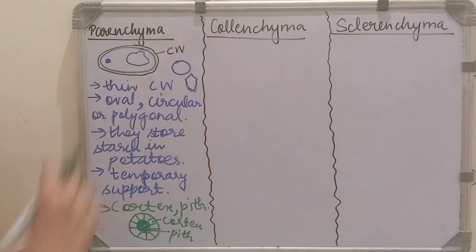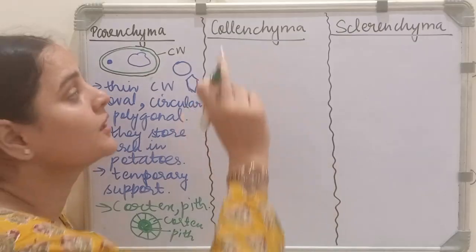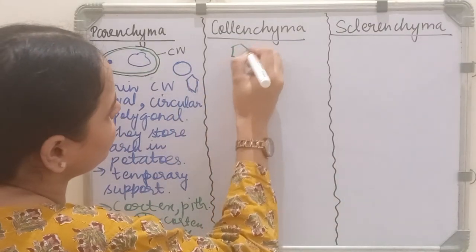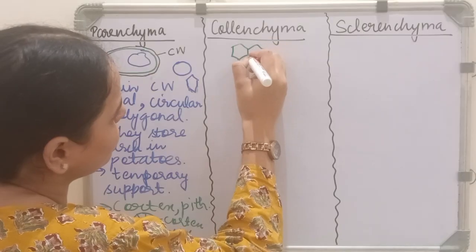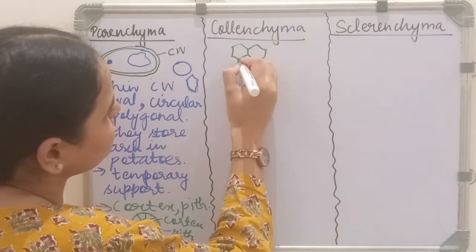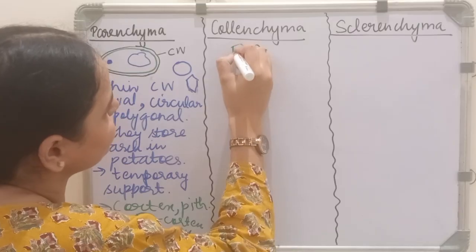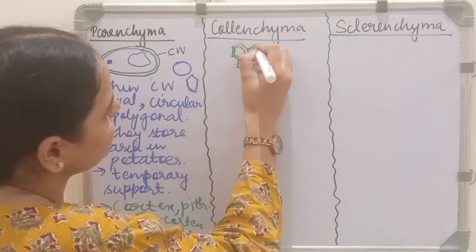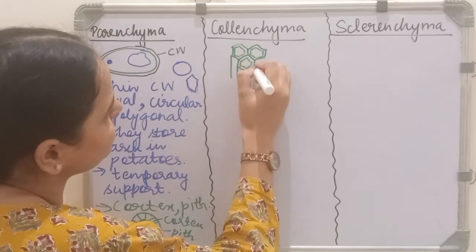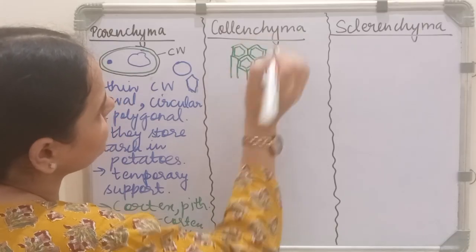Now let's study collenchyma. I am drawing the collenchyma cells. So these are the collenchyma cells, and these cells are elongated like this.